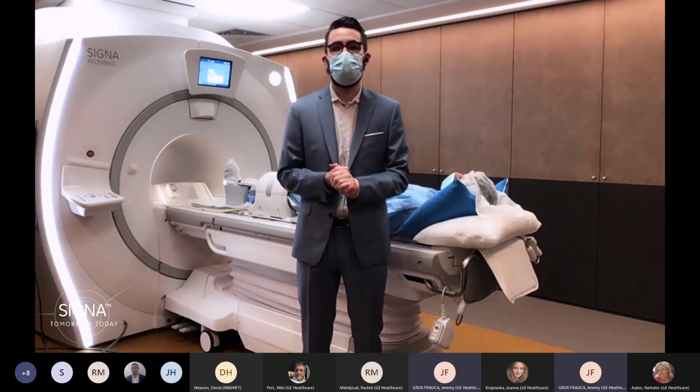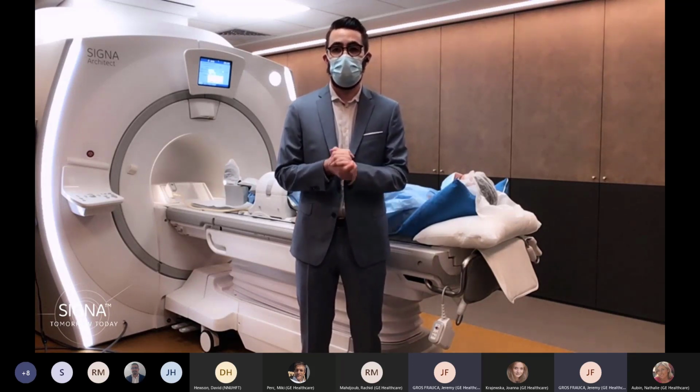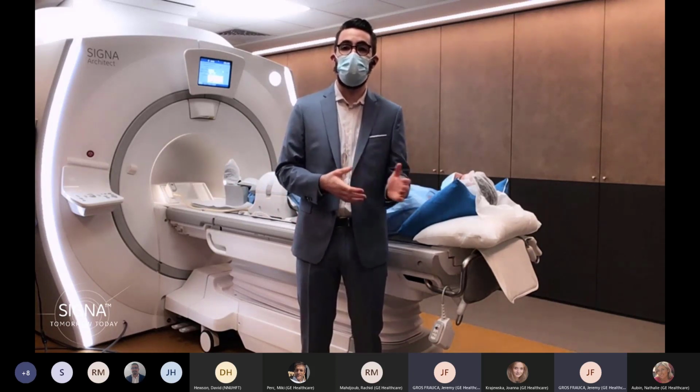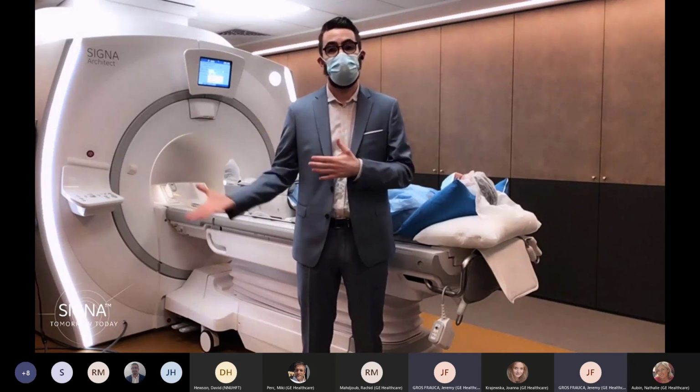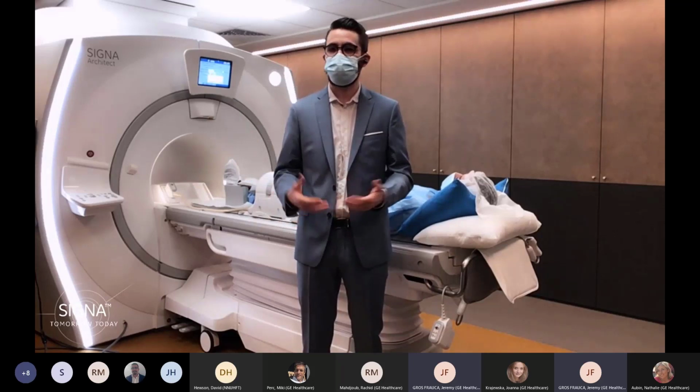Just a few words about the technique. AIR Recon deep learning is our deep learning based reconstruction algorithm. Using it, we will be capable to remove the noise and as well remove the Gibbs artifact and then generate images with more signal to noise ratio and sharper images.